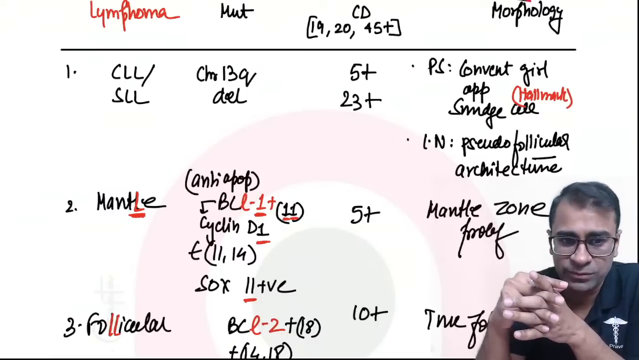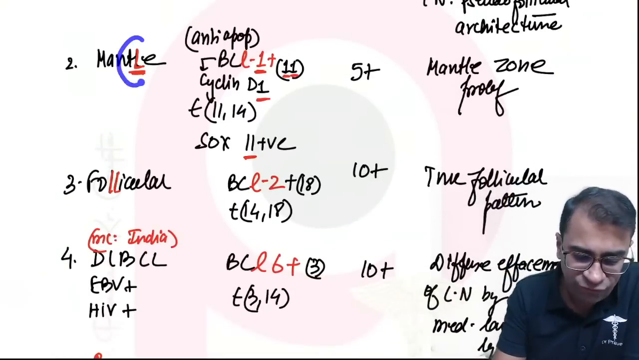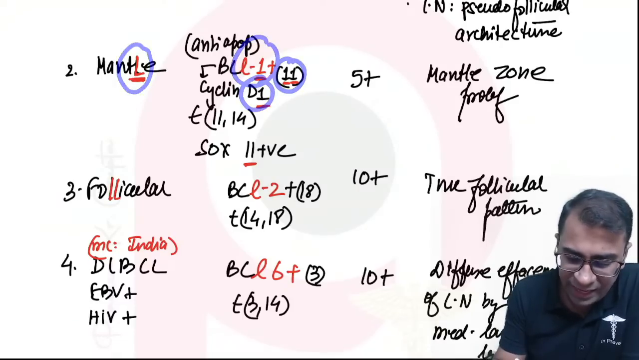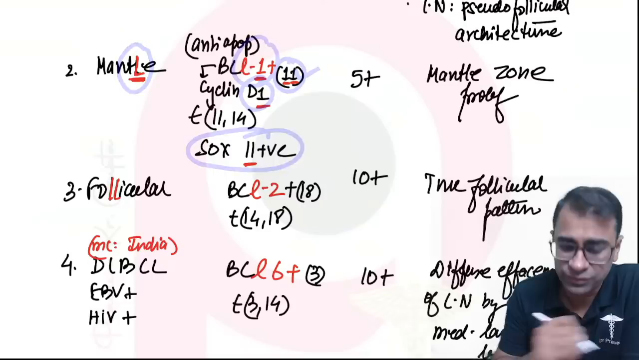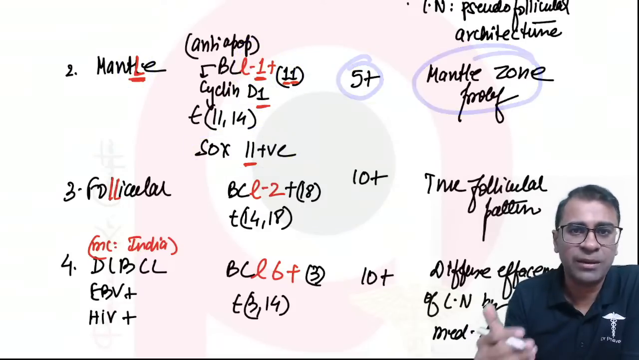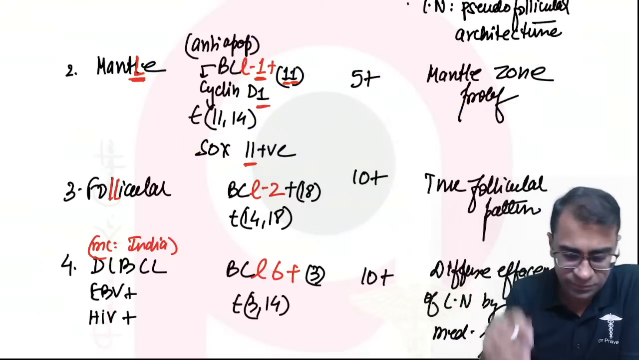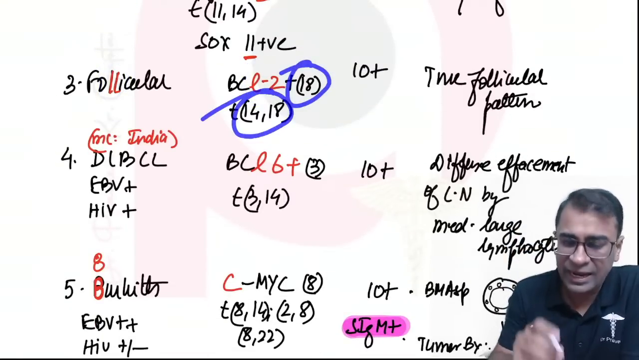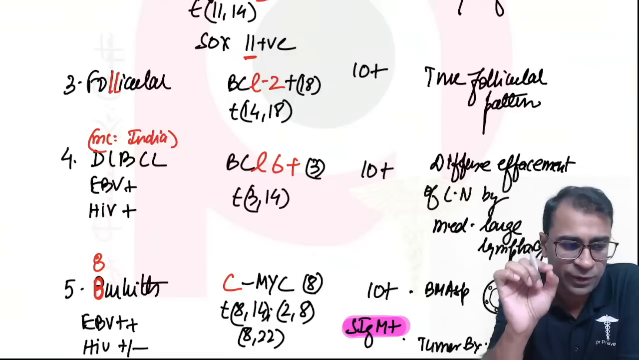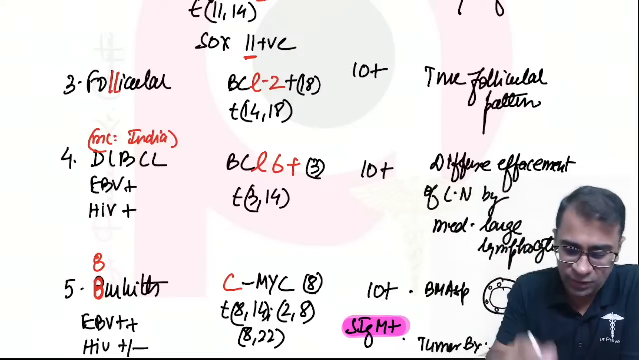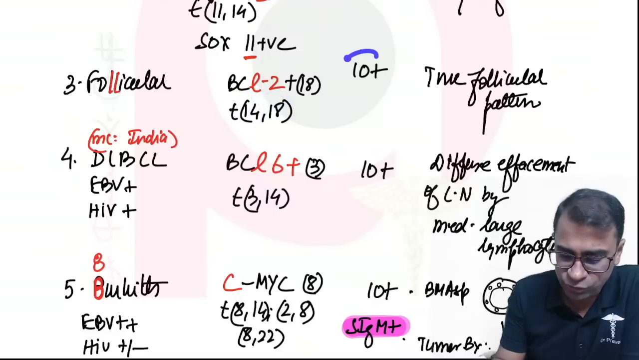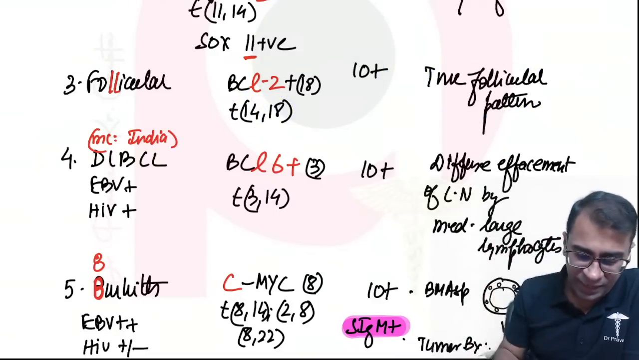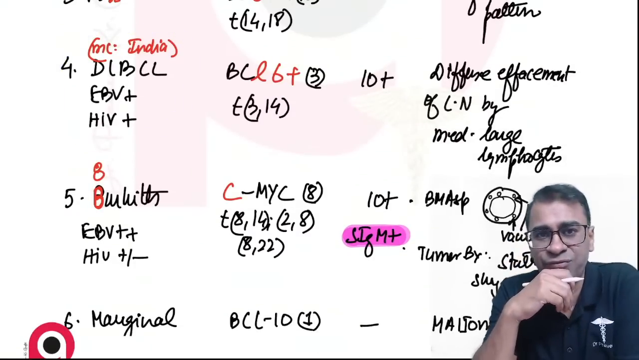ठीक है. Then comes the mantle zone lymphoma. How to remember? Single L, तो BCL1, chromosome 11, cyclin D1, and everything is 1 and 1. SOX11 positive. They are CD5 positive, and obviously mantle zone lymphoma will show you what? Mantle zone proliferation. In follicular lymphoma, double L है, so BCL2, chromosome number 18, and as a rule all lymphoma translocates with chromosome number 14. वो rule होता है. So what is here? 14;18. CD10, and it shows a true follicular pattern. Okay, true follicular pattern.